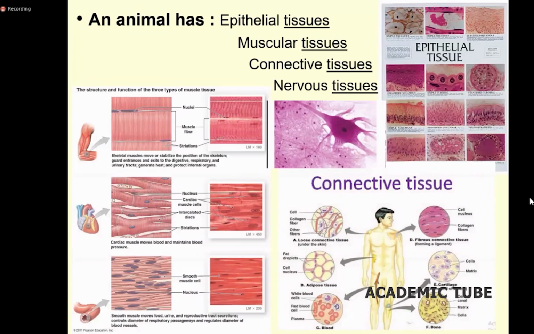And animals have different types of tissues, like epithelial tissues, connective tissues, muscle tissues, nervous tissues, different in different parts of their body. In the arms, different types; the heart, different types of muscles or tissues; the digestive tract, different types of tissues; the nervous system, different types; epithelial tissues. Likewise, depending on the place of the body, they have different tissue cells.